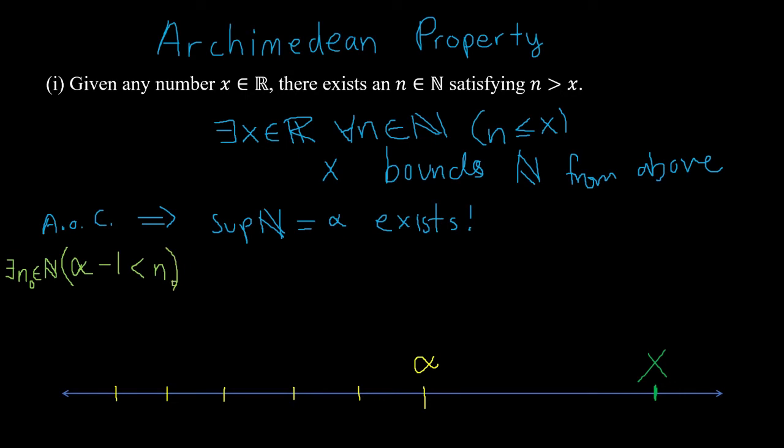So on our little picture, our number line, here would be alpha minus 1. We would take a step back, and then we can find a natural number greater than alpha minus 1. It looks like this natural number would be alpha.